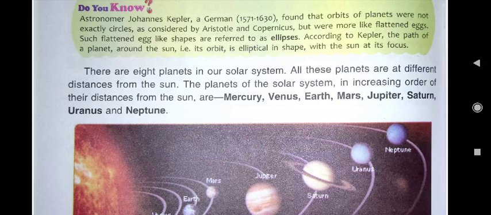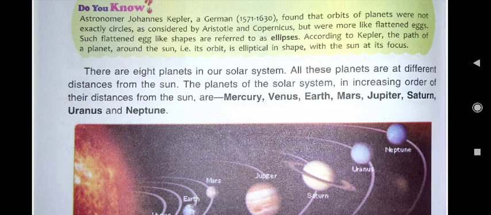But Johannes Kepler found that it is not exactly circular, but more like a flattened egg. An egg you must have seen, oval shape. Such flattened egg-like shapes are referred to as ellipses.